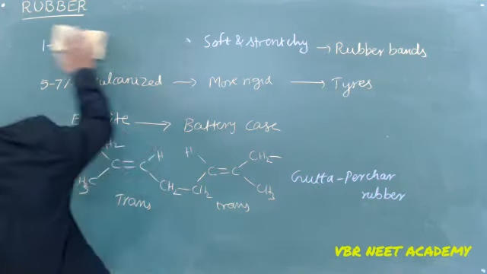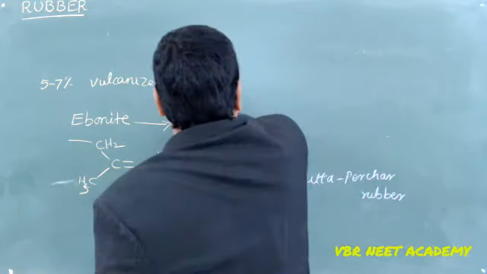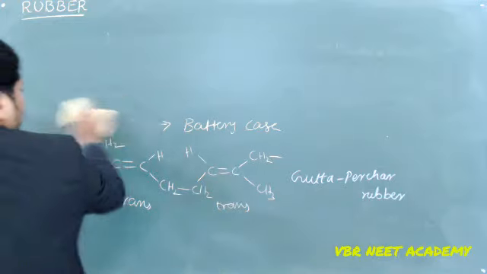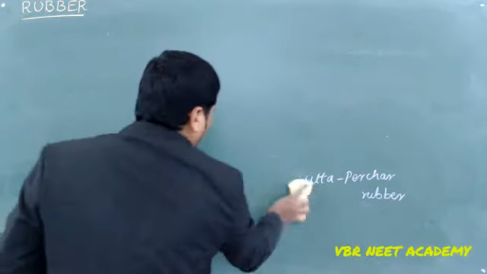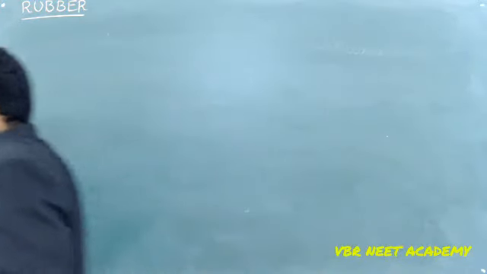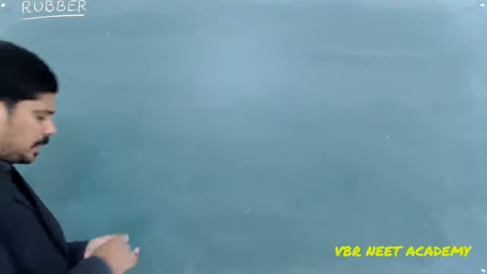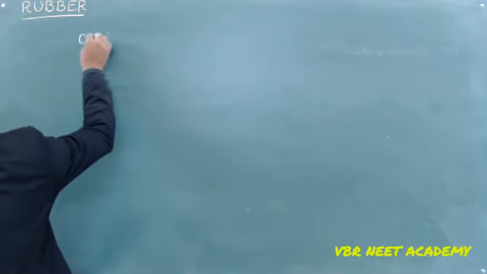Regarding natural rubber, we can have a question like ozonolysis. If you do it for your natural rubber, what is going to be formed? And if you do it for a monomeric unit of natural rubber, what will you get? That is how the question can come. For that, we are supposed to know the structure.